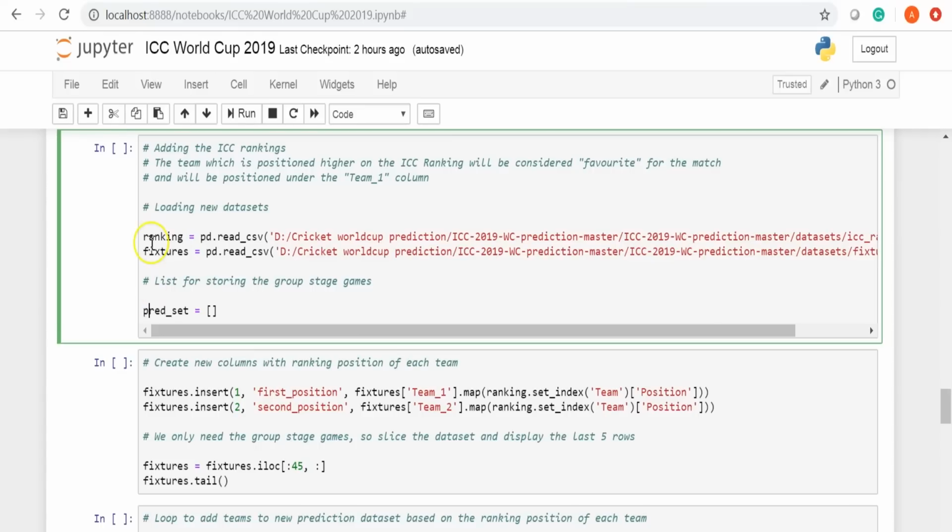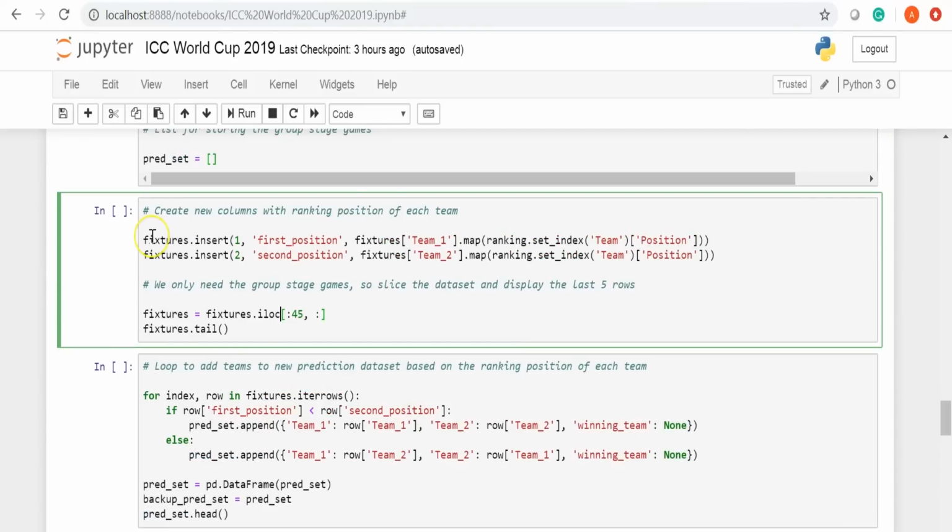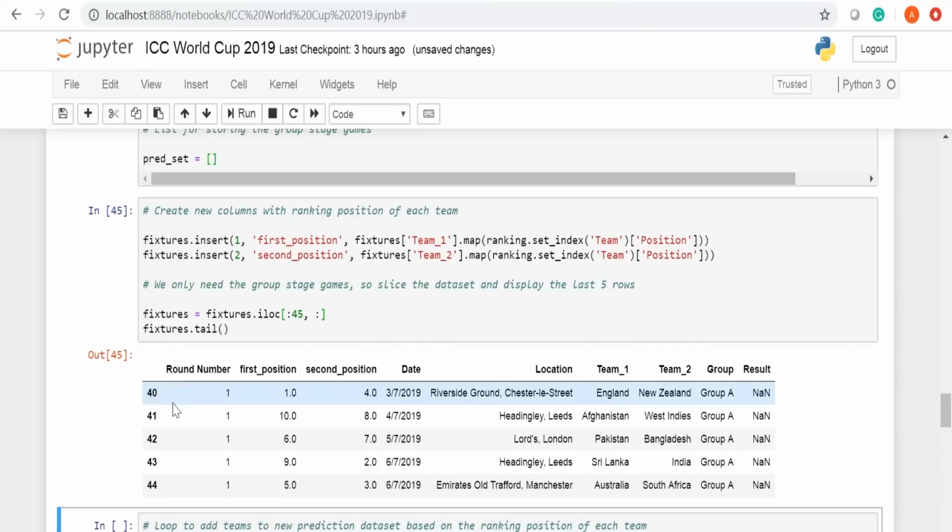We are going to store the data sets into ranking and fixtures variables respectively. Also, using an empty list pred set, we'll store the results of the league games. Now it's time to create new columns with ranking position for each team and slicing the data set for the first 45 games. We are doing this since there are only 45 league stage matches. As you see, this is the output.